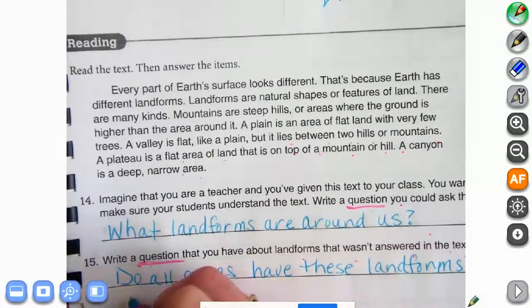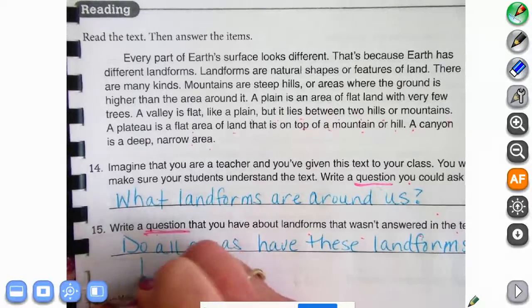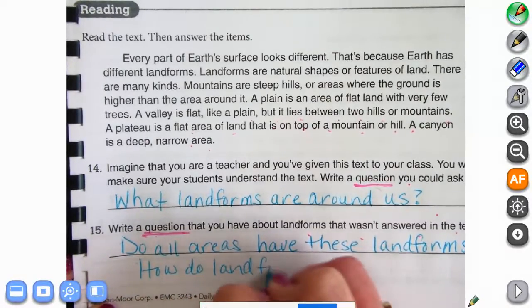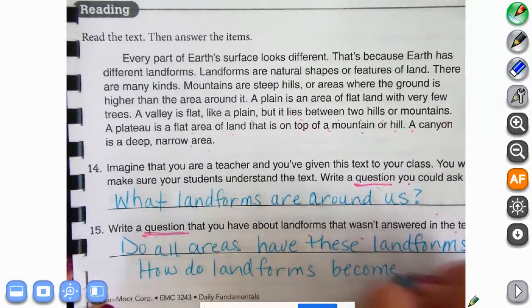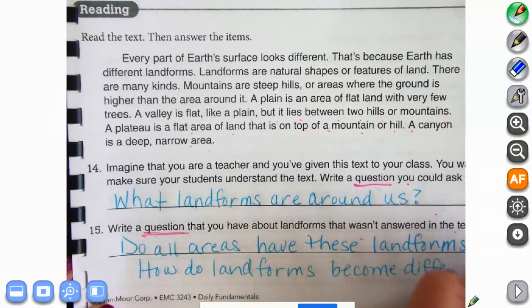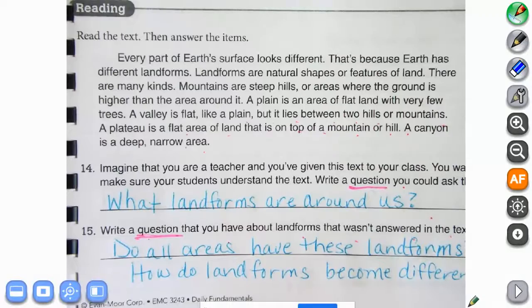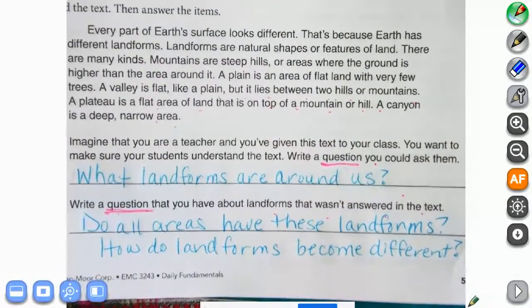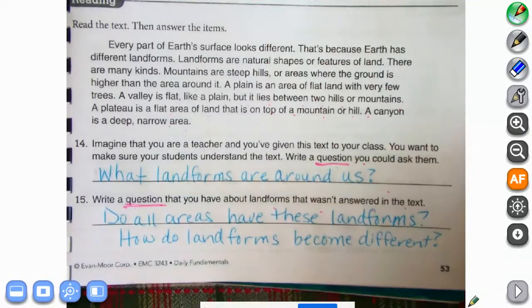Or I could say, how do landforms become different? All right, because how did they become a mountain? How did they become a valley? How did they become a plateau? So we can add any of those kinds of questions in there. All right, if you had any trouble with them, you can take mine, or you probably have some wonderful ones on your own. So that is great.